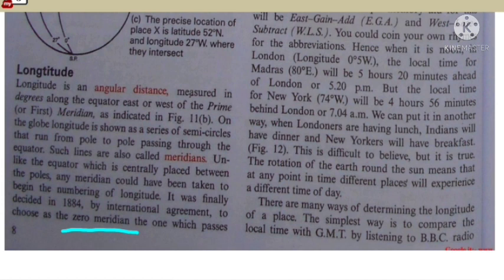The rotation of Earth means that at any point in time, different places will experience a different time of the day. There are many ways of determining the longitude of a place. The simplest way is to compare the local time with GMT by listening to BBC radio.